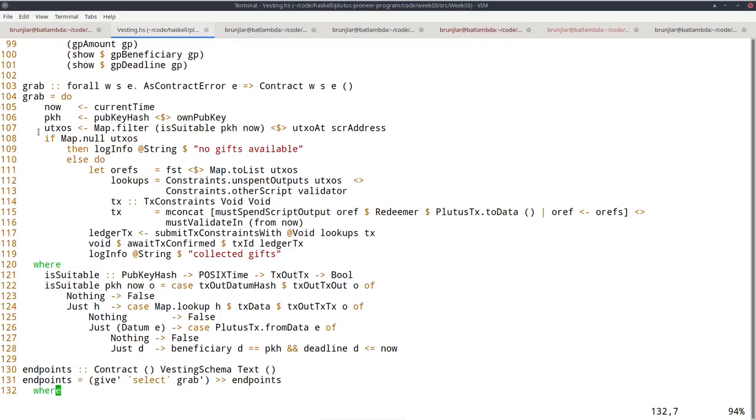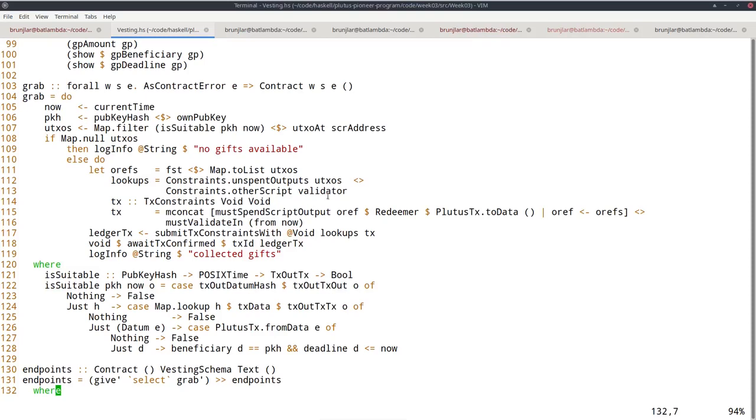And if there's at least one, then I construct one transaction that consumes all of them as inputs and pays the money in there to my own wallet. So I have to, as lookups, provide these UTXOs, and I also have to provide the validator script. Recall, if a transaction wants to spend the UTXO sitting at the script address, the script must be provided by this spending transaction.